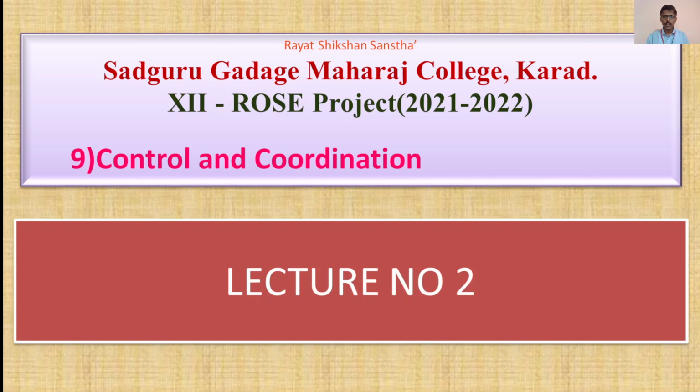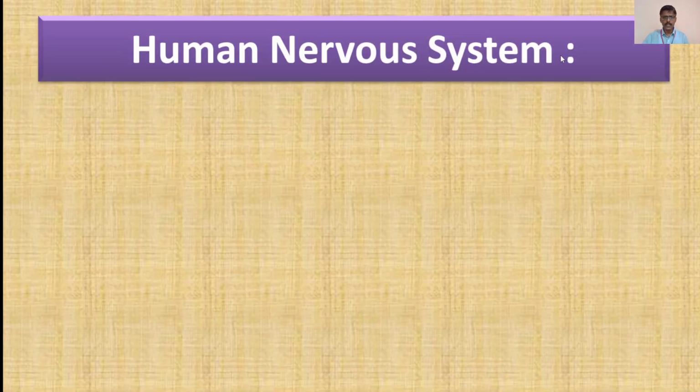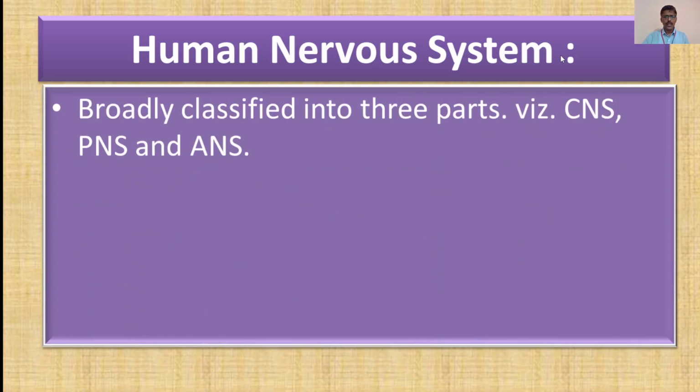And in our Rayat Online School Education Project of 2021-22, in biology, we are studying the 9th topic from our biology syllabus, that is control and coordination. And this is the second lecture of our control and coordination topic. Now let's start. In the previous lecture, we have seen the brief account of the nervous system, and now today we are going to see the human nervous system.